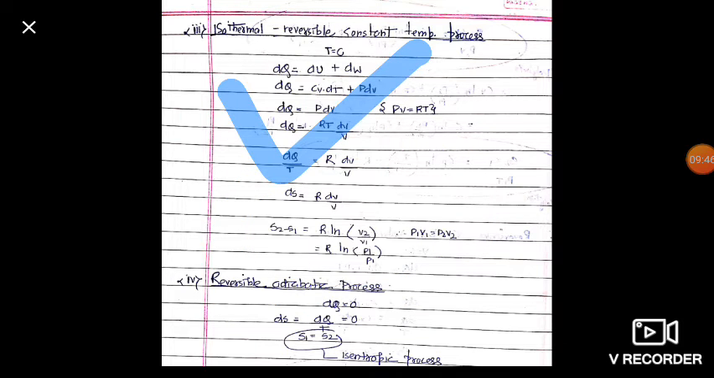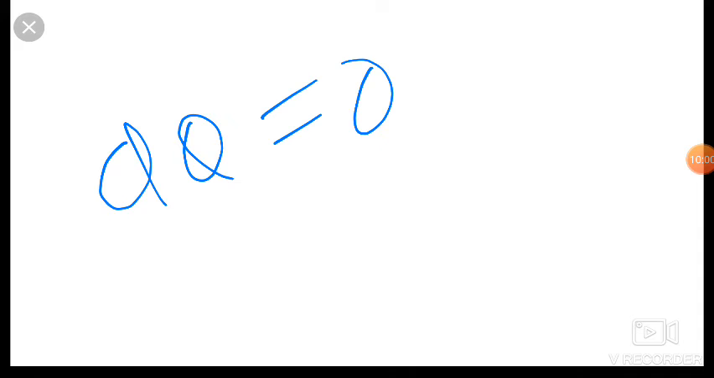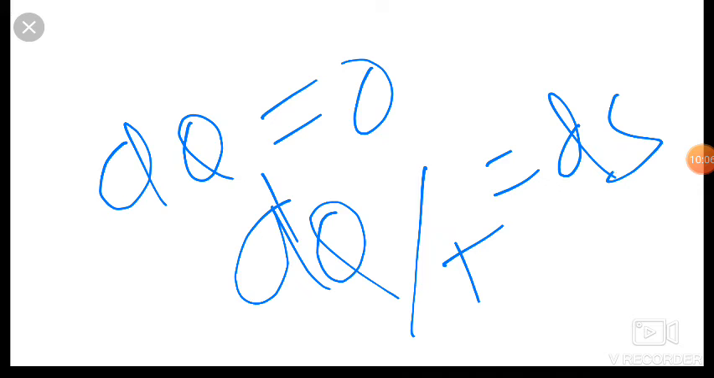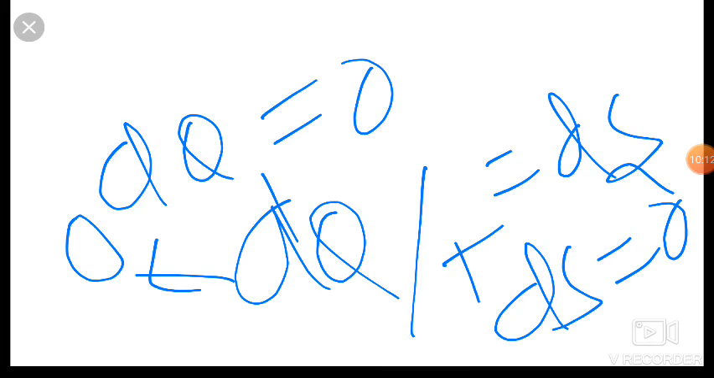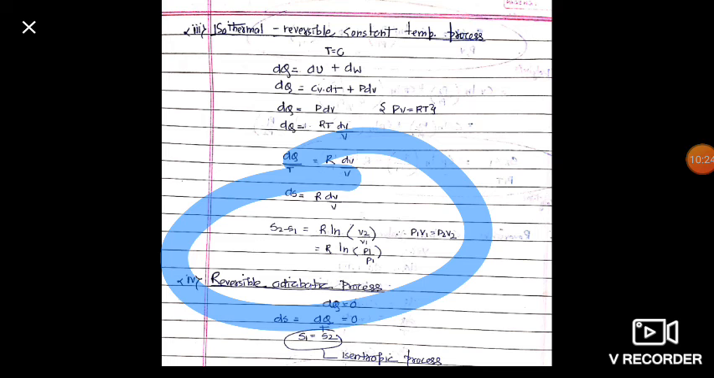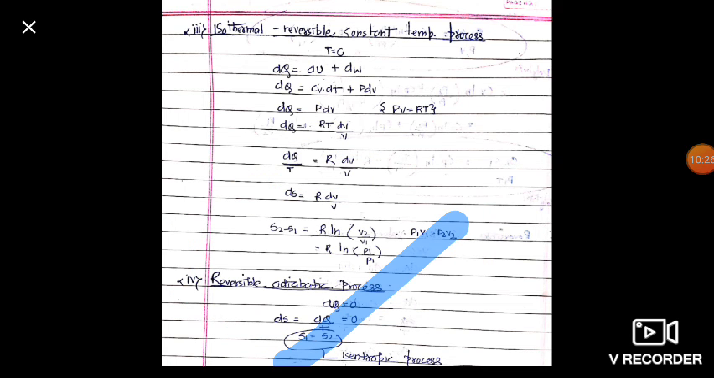Now dear friends, entropy change for reversible adiabatic process. There is no exchange of heat. So friends, dq is equal to 0. So we know that dq upon T is equal to change in entropy. So dq is equal to 0, so ds is also 0. Then S1 is equal to S2. It means there is no change in entropy for reversible adiabatic process, and it is also called isentropic process, in which entropy remains same.